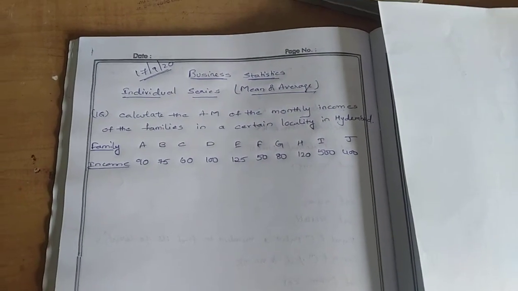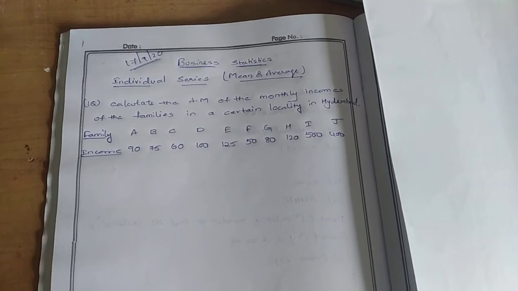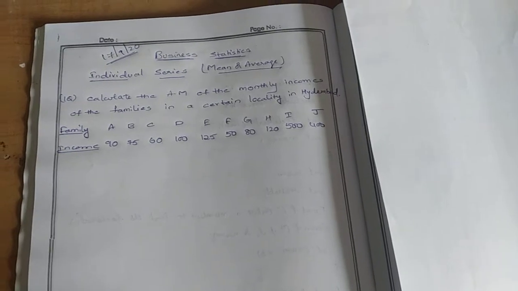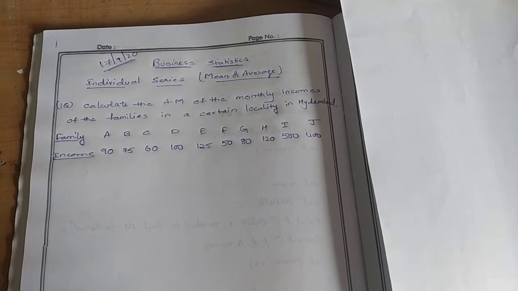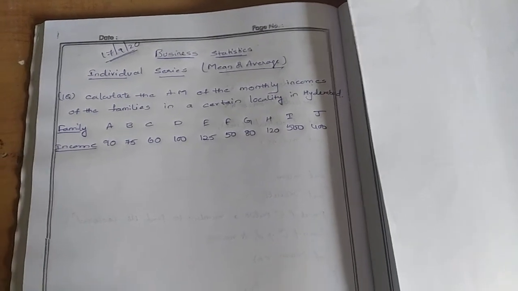Yesterday we started Unit 3, measures of central tendency. In that, I explained the methods. How many methods do we have? Nothing but mean, median and mode. I also explained what the mean is and gave its formulas. In mean, how many methods do we have? Individual series, discrete series and continuous series. Today we are going to see a problem related to the individual series.